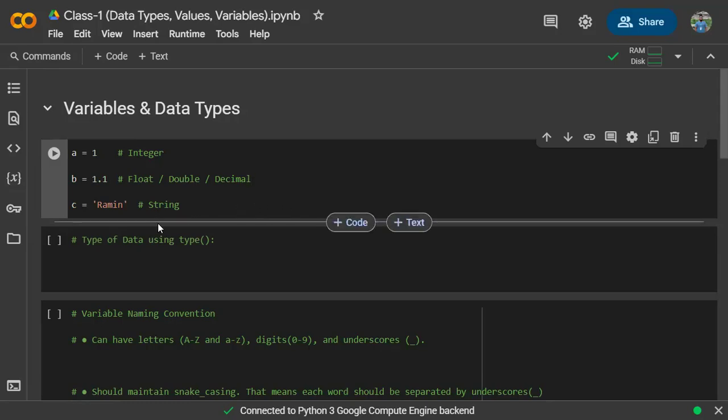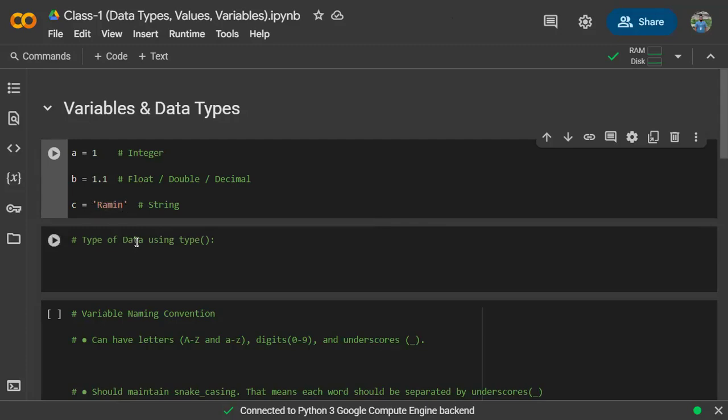Now, as this is a very basic class, you can say this is class 0, not even class 1, we'll just have the basic knowledge about three types of data in Python. The first one is integer, the second one we have learned about is float, and the third type of data which we want to learn is string. So what is a string? Basically a sequence of characters.